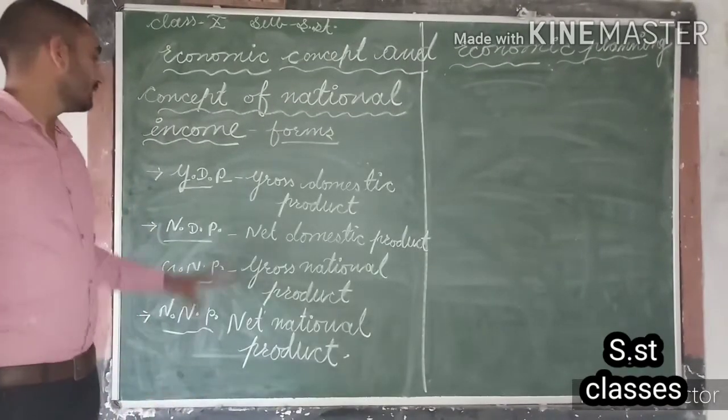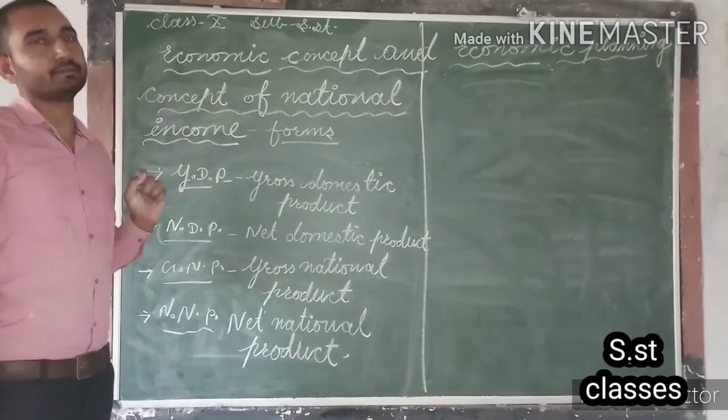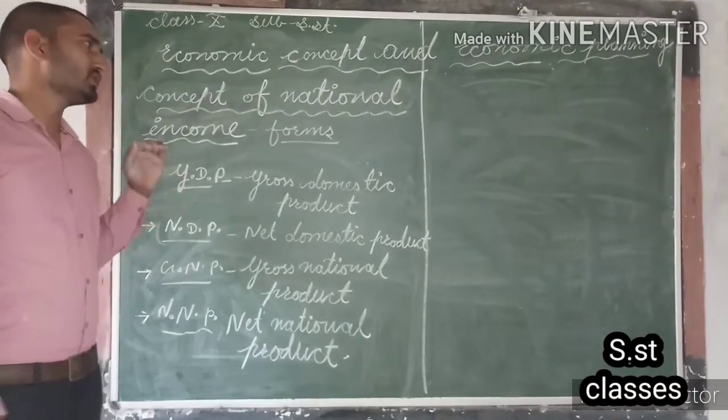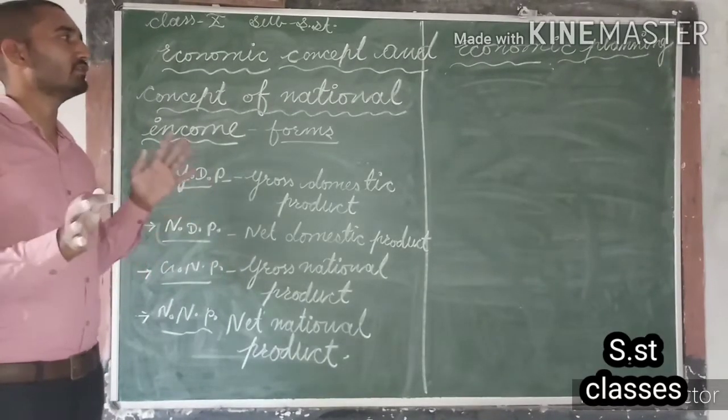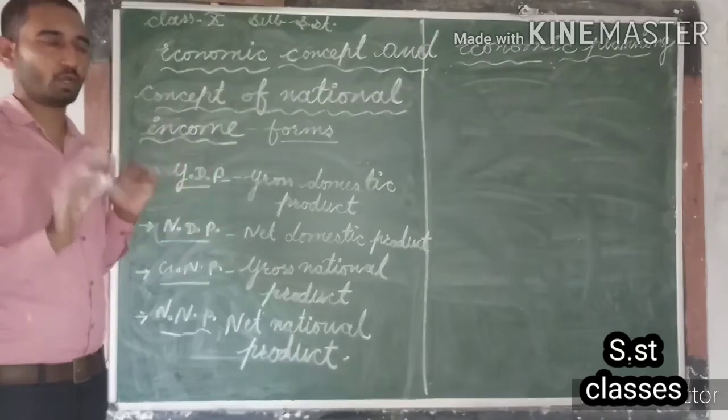Is that clear, guys? Now, national income is a criterion which is related with a different kind of information related with an economy.